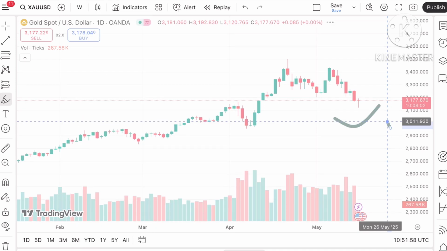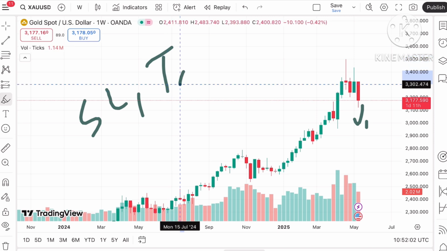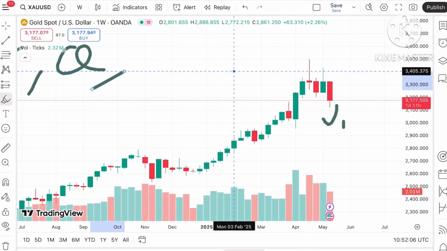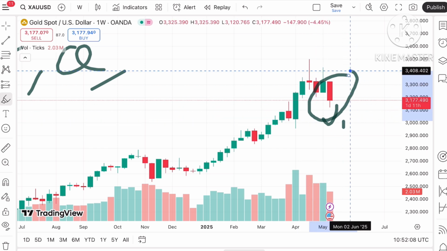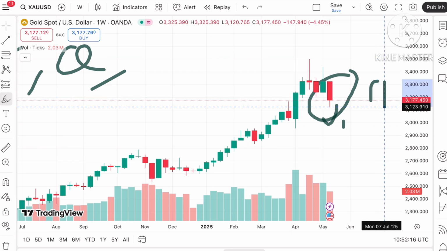Now let's see the weekly chart, because it is important to set your SL and target, and quantity, as per the weekly movement. See what we have seen this particular week, the gold price has fallen from a level of around 33.29 to a level of 31.20, around a $230 movement we have seen in the price of gold.